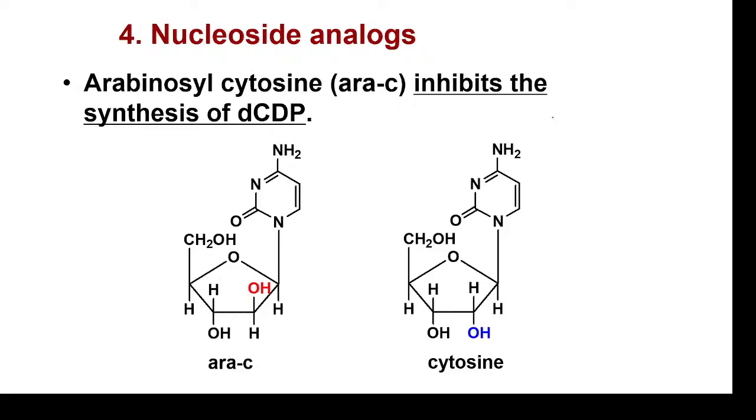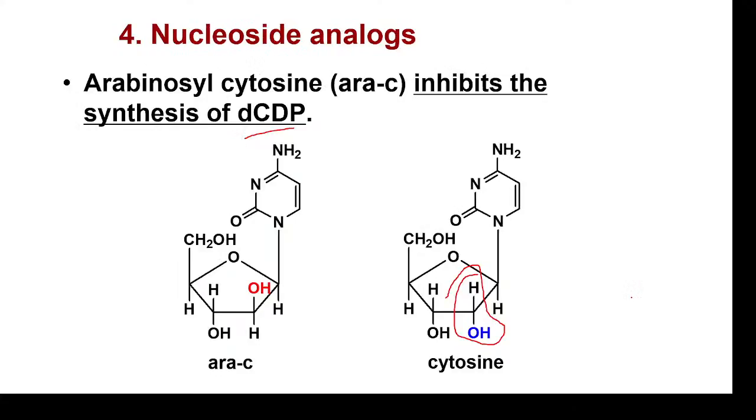arabinosyl cytosine. So this inhibits biosynthesis of cytidyl diphosphate, because it has structural similarity to cytosine. So look at the structure. The only difference is the stereochemistry of this molecule. The OH group position, that is the second OH group, is in the opposite position. Okay.